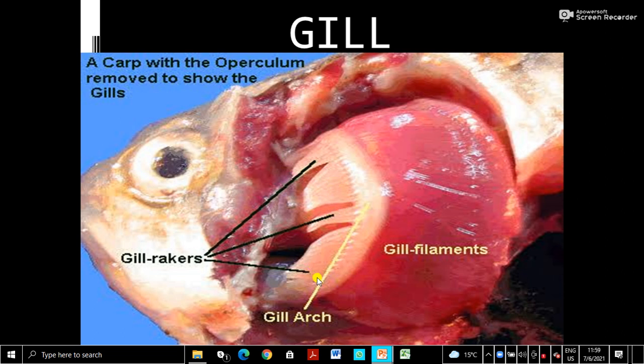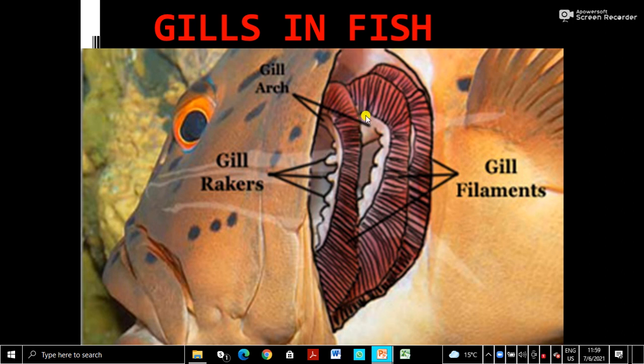So these are the gills, and the gill has a gill arch from where gill filaments arise, and then gill rakers prevent the food from moving out, because it takes in food also from water. So you have to learn the respiratory system of the fish, that is gill. Here is another clear diagram: gill filaments, and this is the gill arch from where the gill filaments arise, and on the other side there are gill rakers. And these gill rakers prevent the food from moving into the gills.